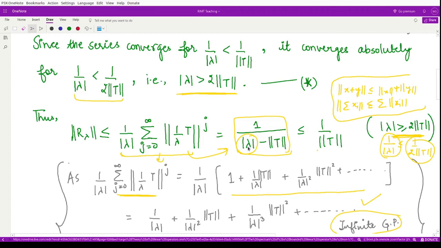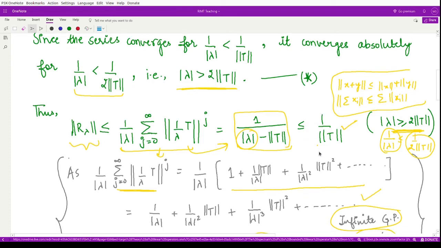We may have 1 divided by 2 norm of T minus norm of T, so it would be 1 by norm of T. So this is the condition. So from here you obtain that the norm of the resolvent R lambda is less than or equal to 1 by the norm of T.